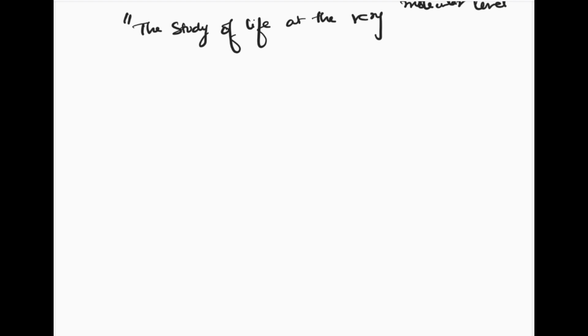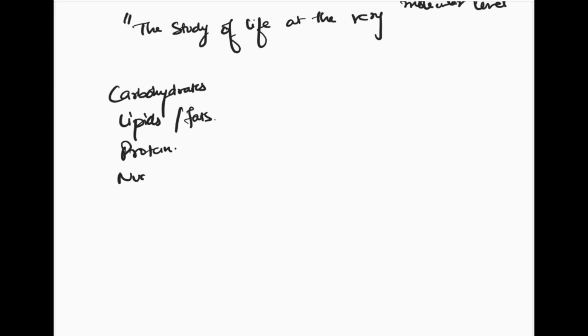So what molecules do we need to study in biochemistry? Those are carbohydrates, lipids, also known as fats, protein and nucleic acid. If you have taken basic biology, you must know the difference between all four, but let's just understand.